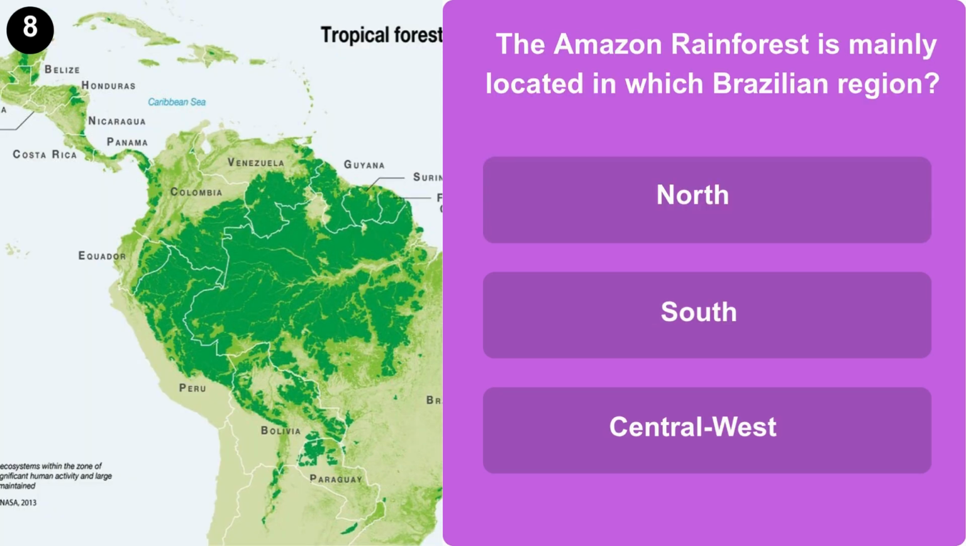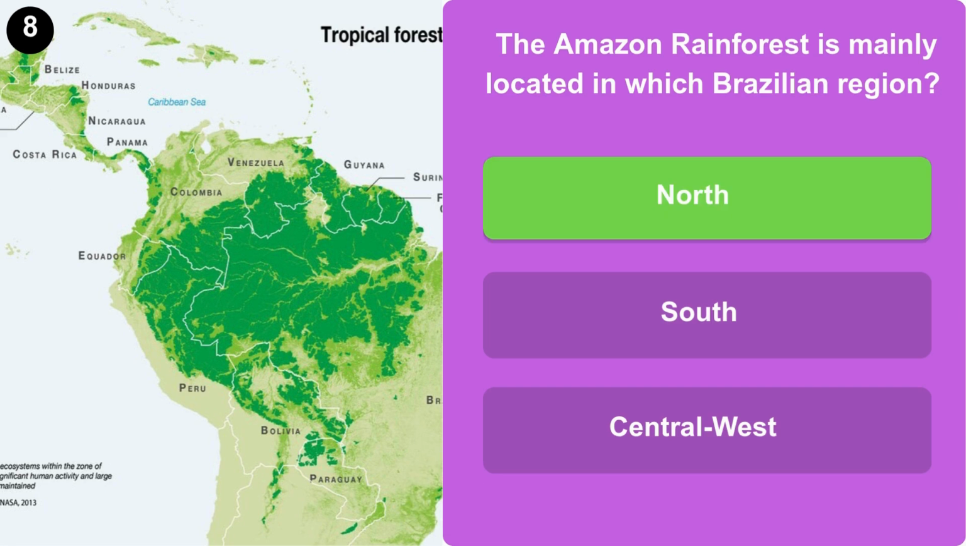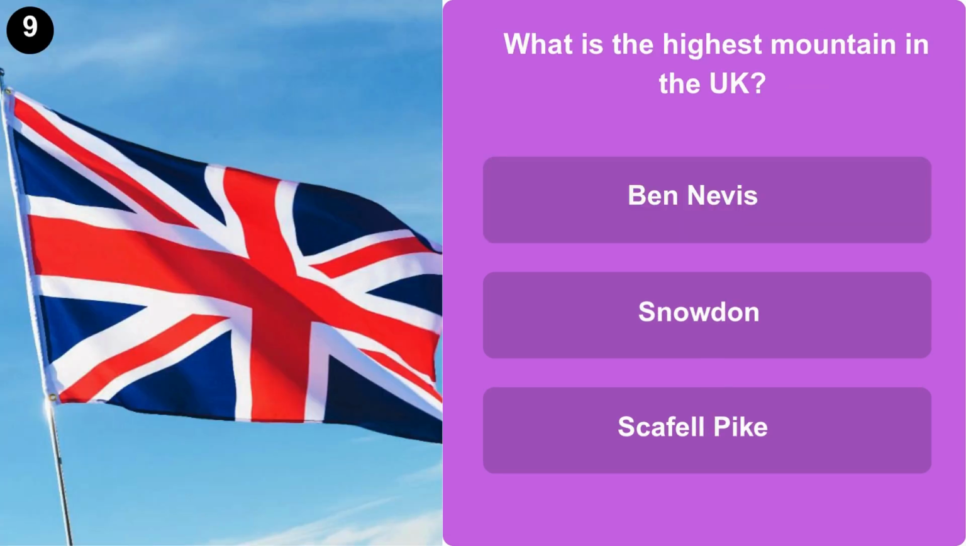The Amazon rainforest is mainly located in which Brazilian region? North, South, or Central West? What is the highest mountain in the UK? Ben Nevis, Snowdon, or Scafell Pike?